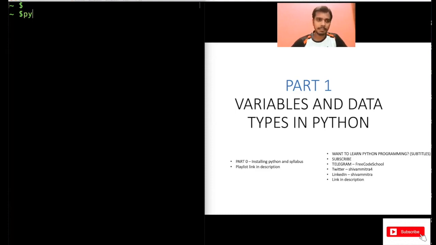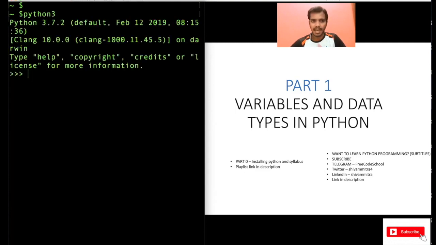Now I will just type Python 3 here, because I will be teaching you everything in Python 3. You should have Python 3.6 or higher. If you see my Python version, it's 3.7.2. The latest one is, I think, 3.8, but it will not matter. If you have 3.6 or above, then it should be fine here. Let me just clear my screen here.